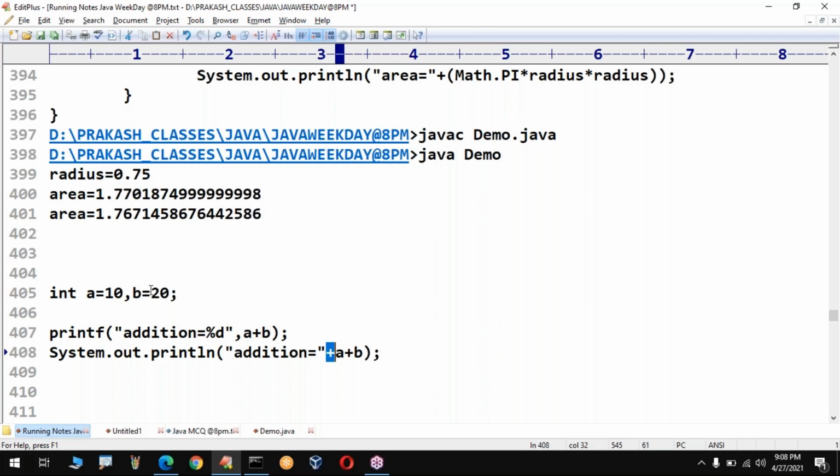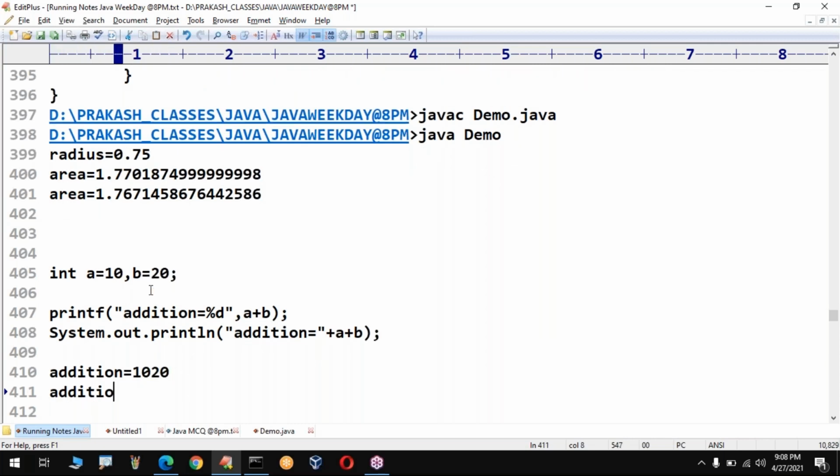So here, I have taken brackets to avoid confusion. Now you may think of plus a plus b as adding these two to the result. Yes, of course, that is what we are doing. Now in this case, what output are we going to get? Addition is equal to 1020. Sir, I want addition is equal to 30. No problem. Put these two things within brackets. First preference will be given to the bracket, and then it will do the normal operation. This is what happens.